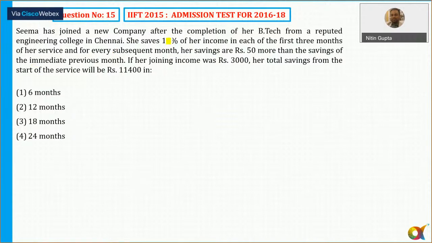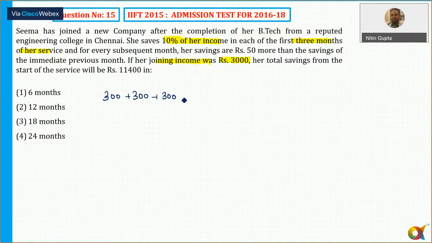She saves 10% of her income in each of the first 3 months. If her joining income was 3,000, so for the first 3 months she is saving 10% of her income. So I can say 10% is equal to 300 in the first month.